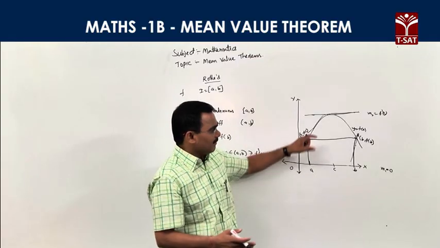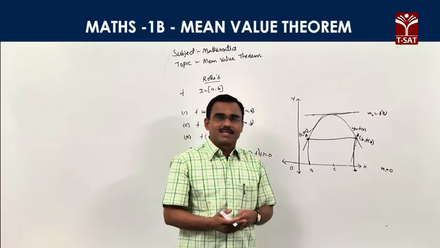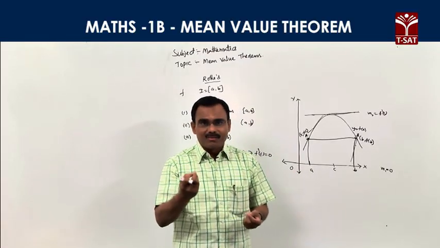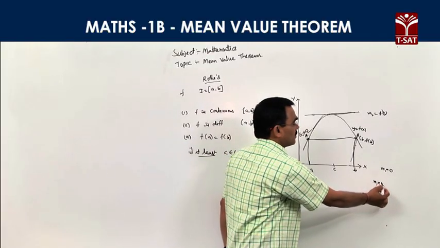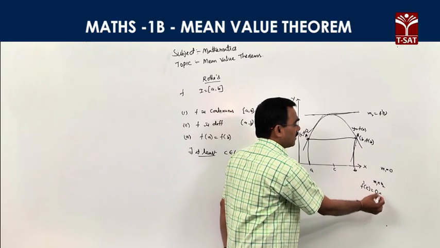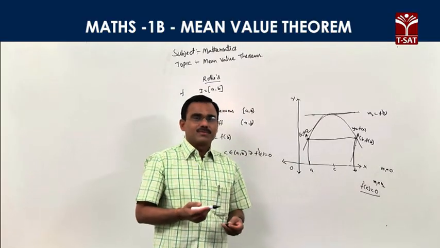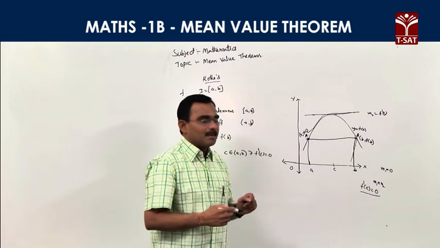According to Rolle's theorem, the tangent at x = c is parallel to the x-axis. If two lines are parallel, then their slopes are equal. That's why m1 = m2, which implies f'(c) = 0. This is the geometrical application of Rolle's theorem.